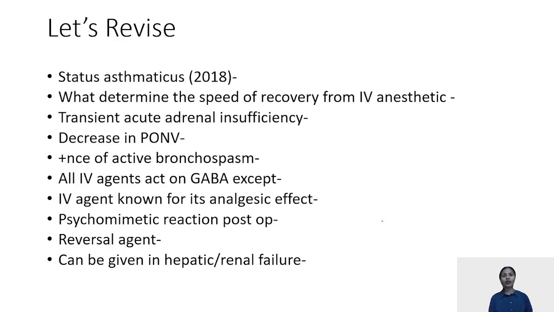Reversal agent. Out of these drugs, I just want to ask, if asked, if a reversal agent like neostigmine has to be given if induction agents are given, the answer is no. No reversal agents are used. Antidotes are present. In case a patient has benzodiazepine poisoning, then of course you can use your flumazenil, but other than that, there is no use of any reversal agent for your induction agents.